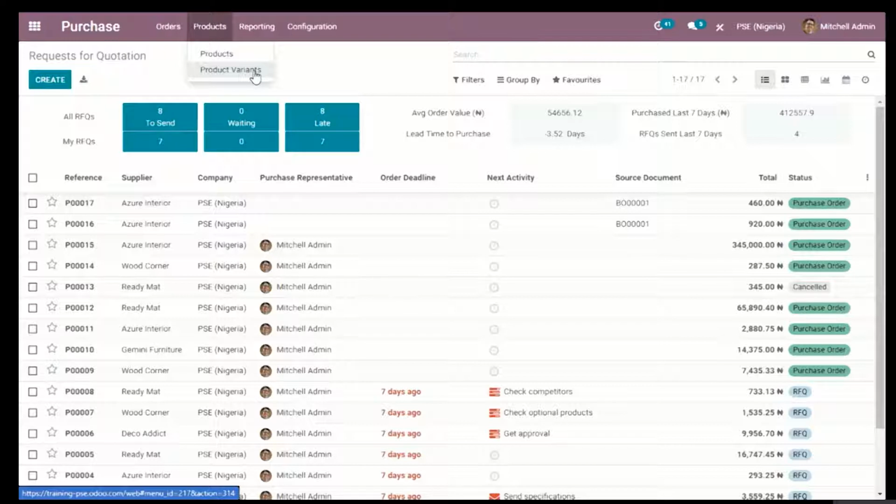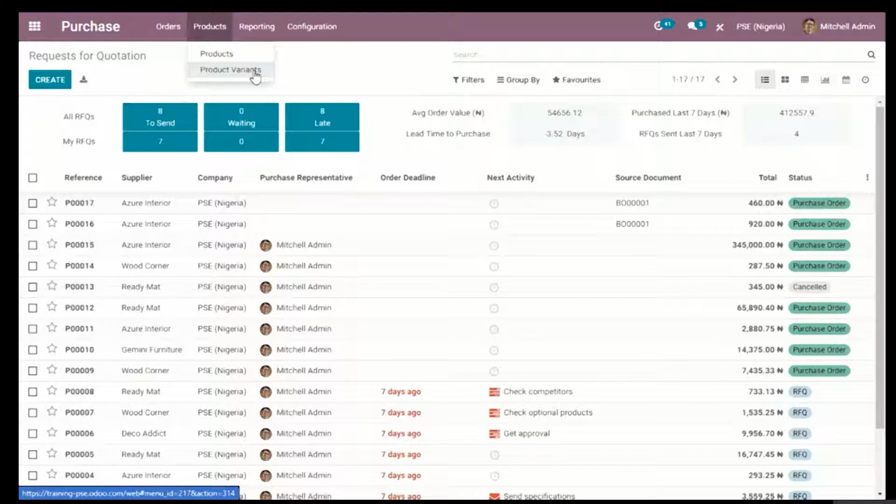Odoo recognizes that you might want to configure your products in different ways. For instance, let's say you sell a mobile phone, you might have different types of that particular phone in terms of maybe colors or size. Odoo allows you to differentiate your product without necessarily creating different products from that.